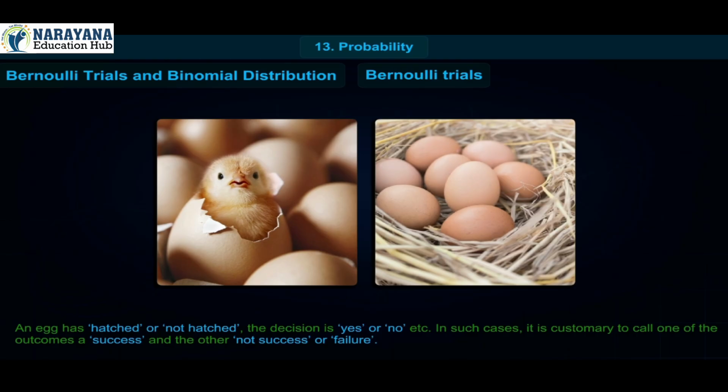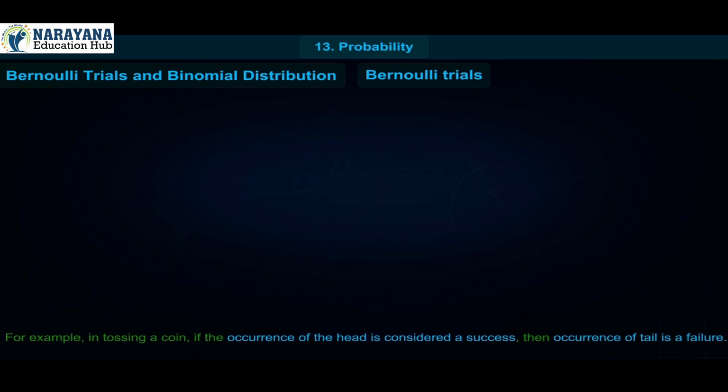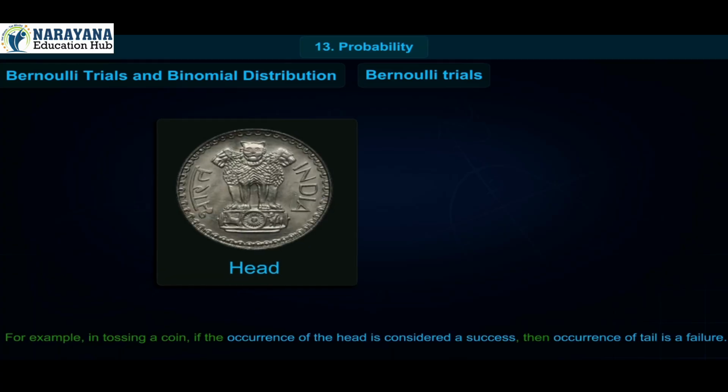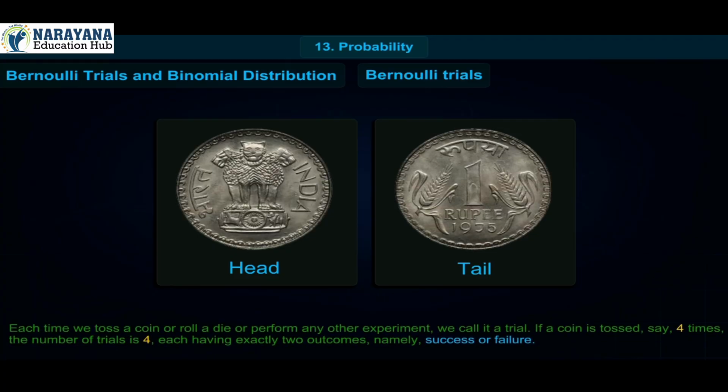In such cases, it is customary to call one of the outcomes a success and the other not success or failure. For example, in tossing a coin, if the occurrence of the head is considered a success, then occurrence of tail is a failure. Each time we toss a coin or roll a die or perform any other experiment, we call it a trial. If a coin is tossed, say 4 times, the number of trials is 4, each having exactly 2 outcomes, namely success or failure.